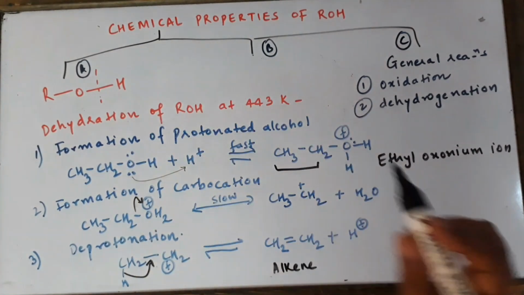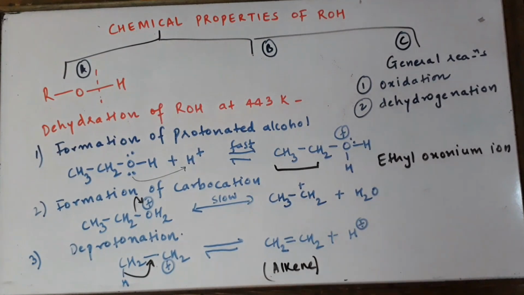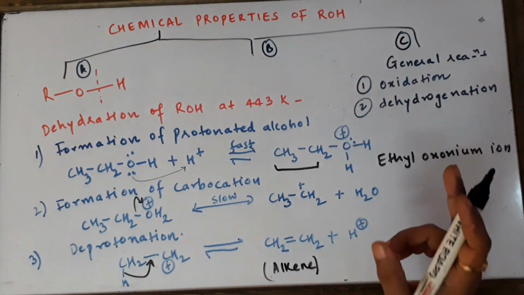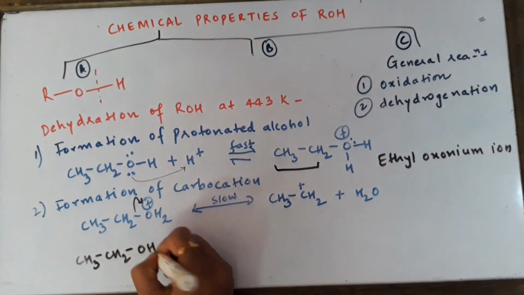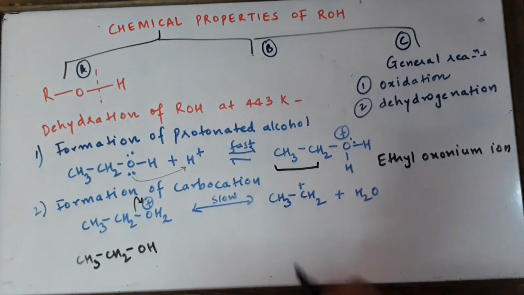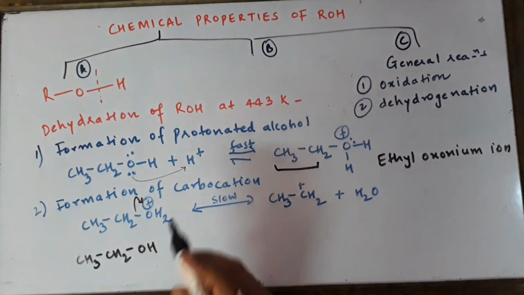So at 443 Kelvin we get alkenes, but at 413 Kelvin we get ethers. Now how do we get ethers at 413 Kelvin? Let me explain the mechanism for that. In case of ethers at 413 Kelvin, the second step will be different.